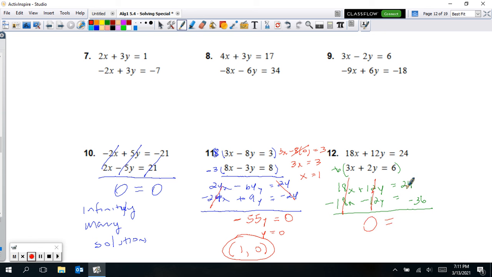So now we see, okay, what's on this side? 24 minus 36. Well, that would be just subtracting. That's a negative 12. And obviously that's not equal. 0 is not equal to negative 12, so this is a no solution answer. So we get no solution on that one. Alright, so again, pause the video and then try 7 to 9 on your own, and then go ahead and play it to check your answers.